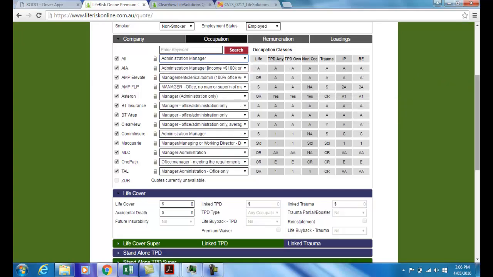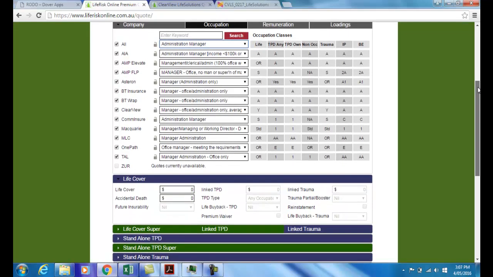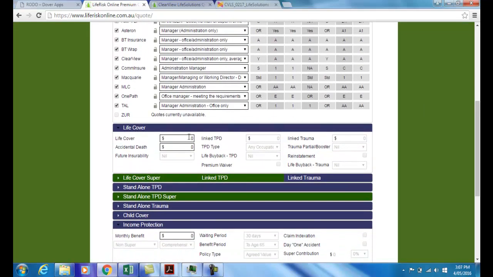So we put that in and we find that all of the insurers covered by this particular form of software will contemplate providing insurance to someone of her occupation. There we go to put in the details. As shown, we have decided that she's going to have $650,000 worth of life insurance with linked TPD. The TPD will be her own occupation, and depending on what you'd like to do, you might look at some of these other elements of that cover.